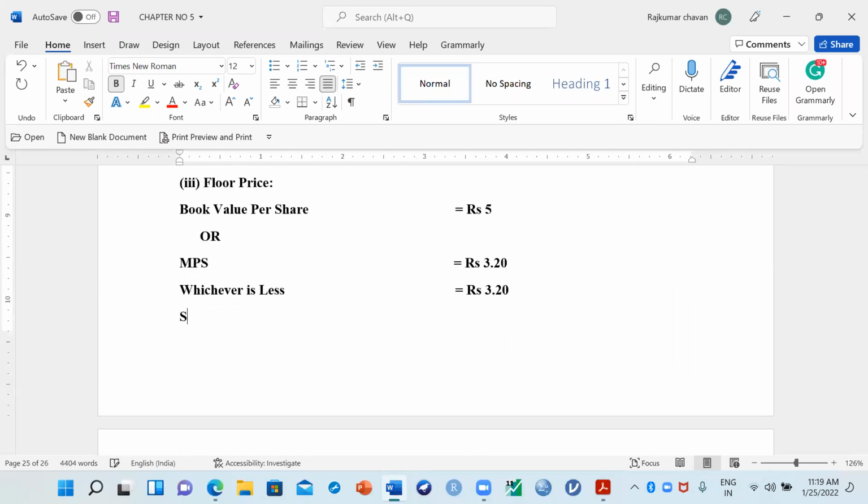Finally, since the MP, what is MP or MPS? Market price per share is less than what? Book value per share, right? We can see the market price is very less as compared to book value per share.